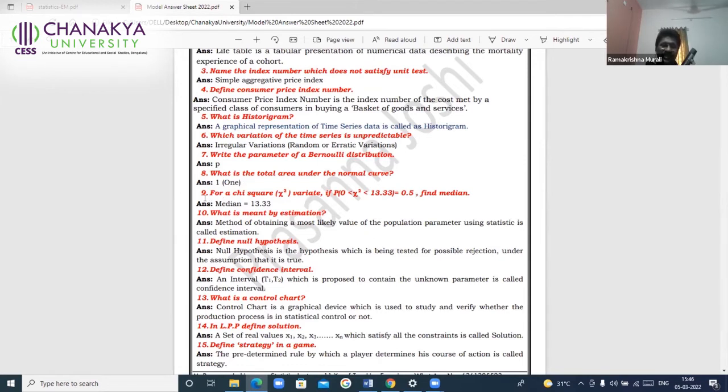Now look into this 9th one. For a chi-square variate, if probability of 0 less than chi-square less than 13.33 is equal to 0.5, find the median. So what is the median and what is the justification for that? Now look into this. So this is the chi-square. This question is from chi-square distribution problem. Now I draw the, 1 second.